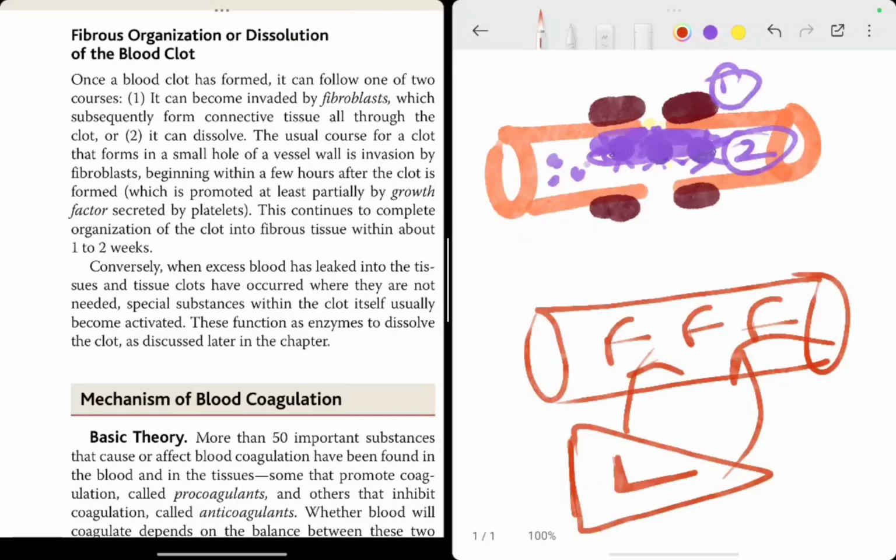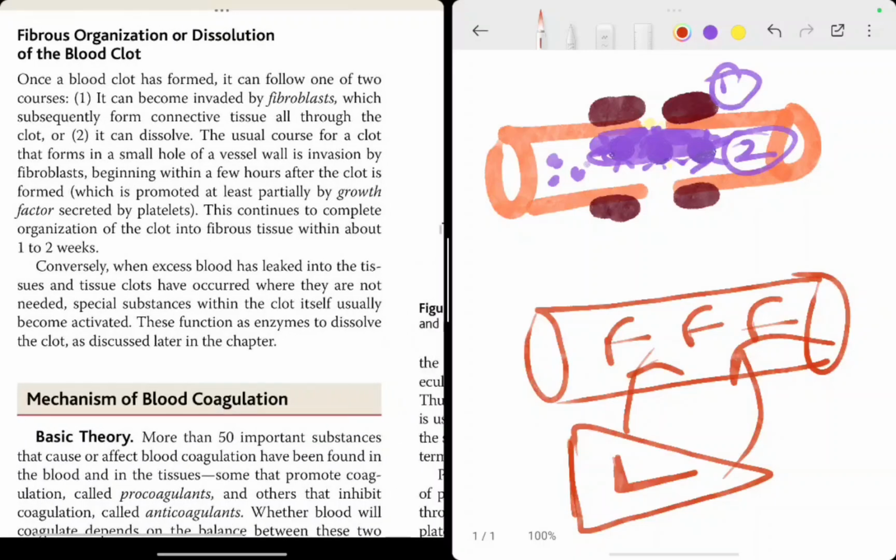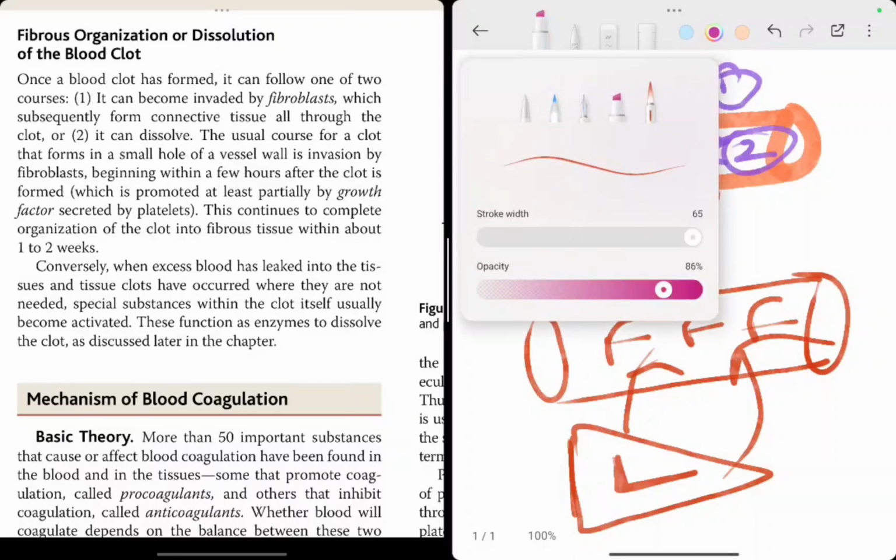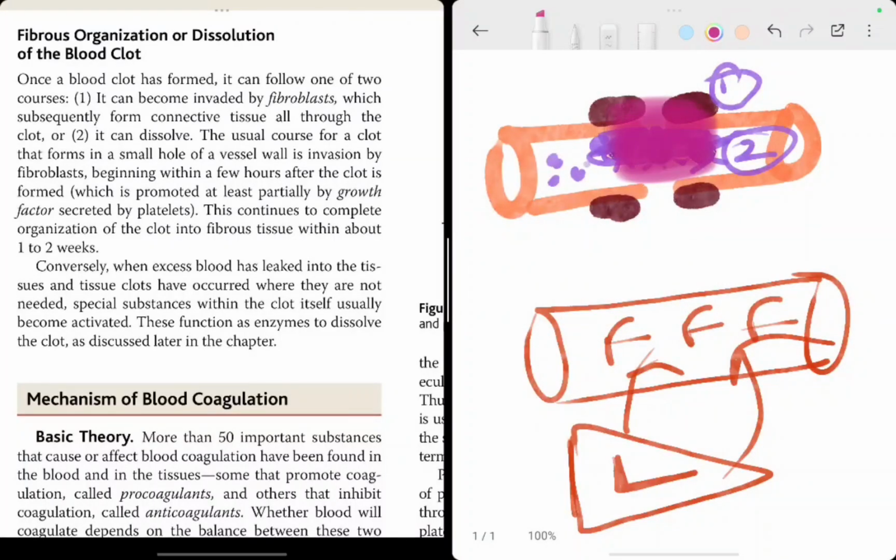organization or dissolution of a blood clot. So once a blood clot has formed, it can follow one of two courses. Suppose the coagulation has happened and the clot has been formed. Now what will happen? There are two ways. Now it has been formed and it will dissolve on its own like this.